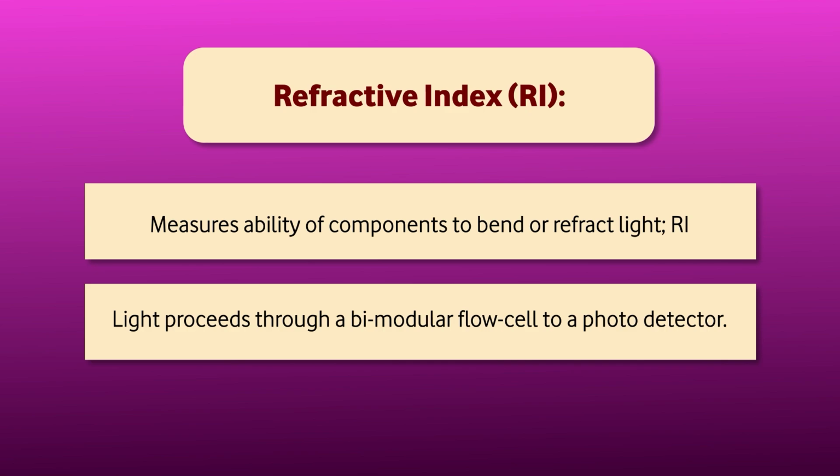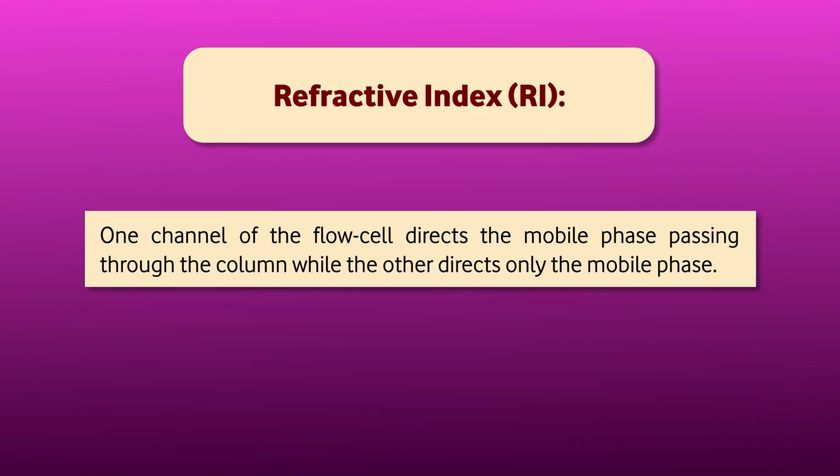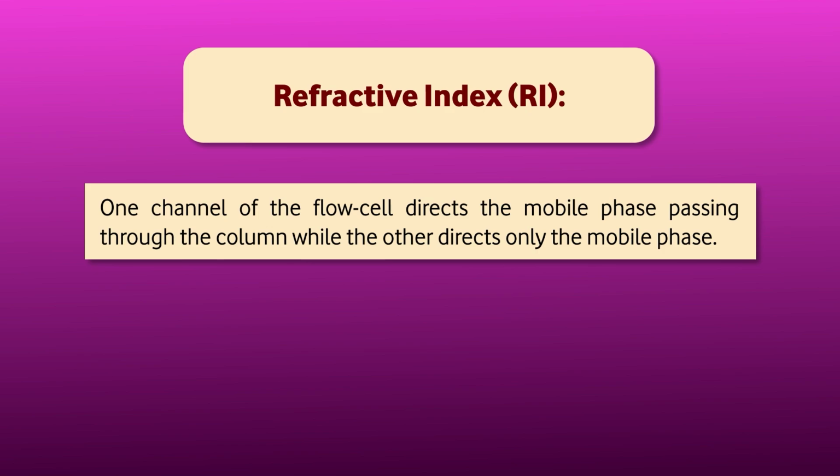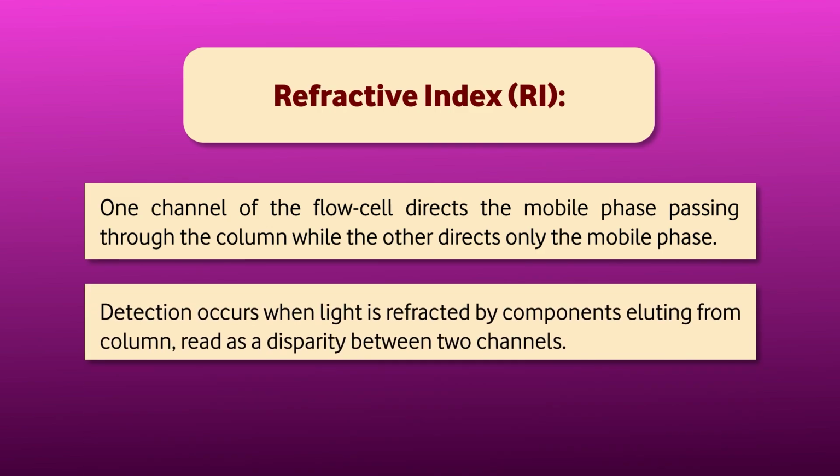So light proceeds through a bimodular flow cell to a photodetector. One channel of the flow cell directs the mobile phase passing through the column, while the other directs only the mobile phase. Okay. So there are two flow cells. The one which is passing through the column will have the components. So the difference in the refractive index between the two will be the refractive index difference which is recorded.